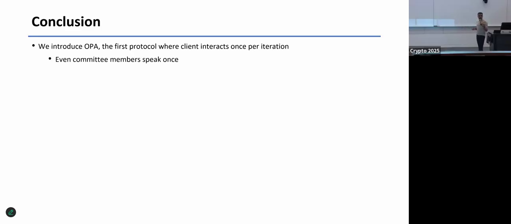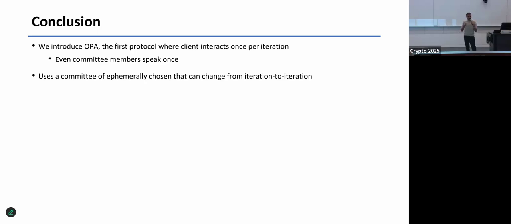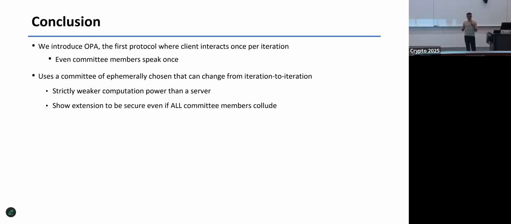We introduced OPA, the first protocol where clients speak once per iteration. Even the committee members speak once. And we use a committee of ephemerally chosen clients that can change from iteration to iteration. And this requires a strictly weaker computation than a server. And we show that it can be extended to be secure even if all the committee members collude, which is just an interesting extension.